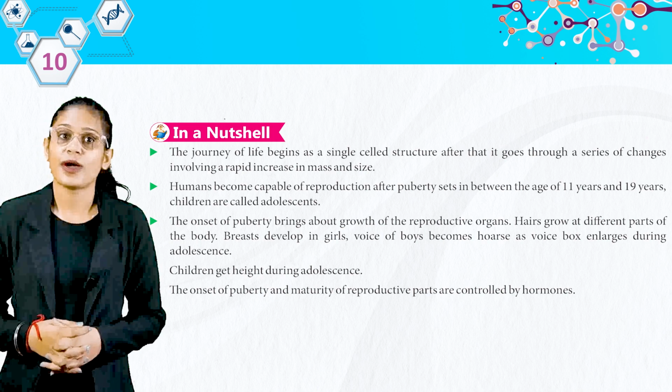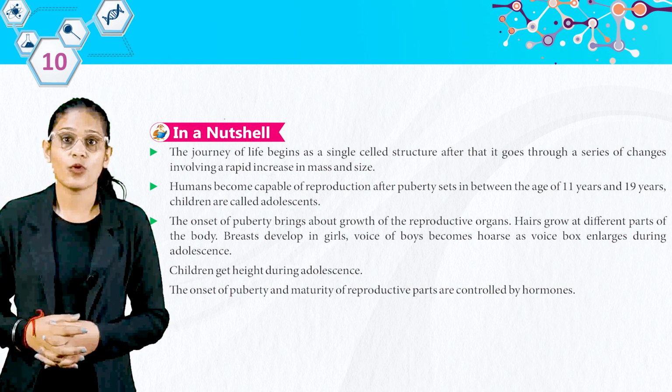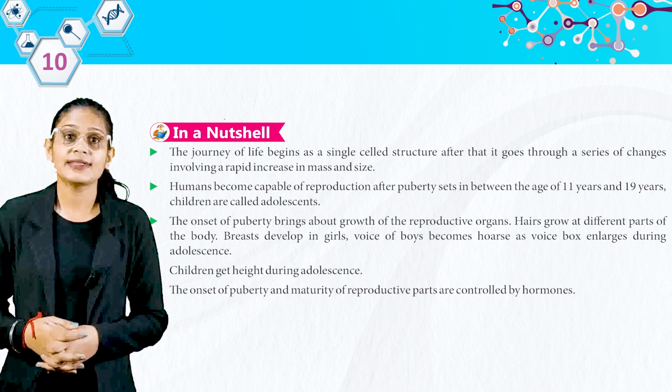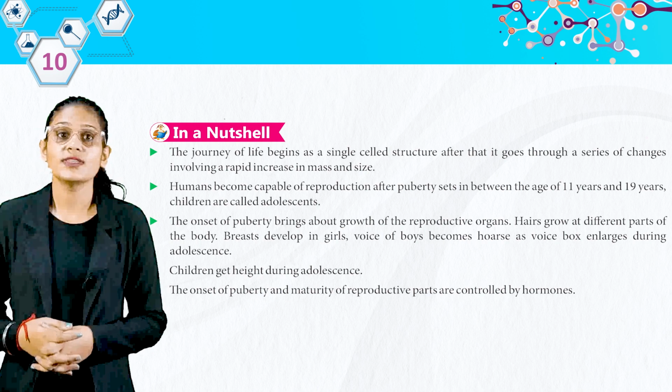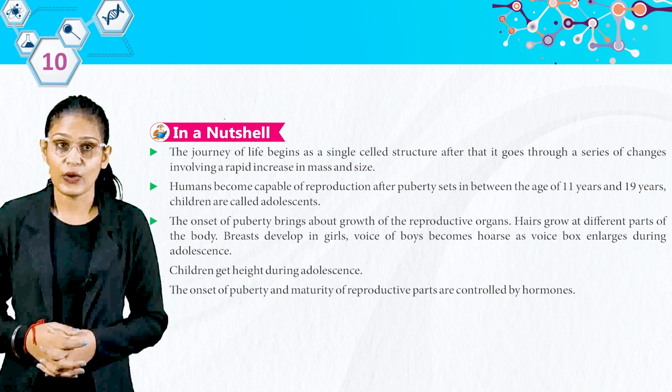Hair grows at different parts of the body. Breasts develop in girls. The voice of boys becomes hoarse as the voice box enlarges during adolescence. Children gain height during adolescence. The onset of puberty and maturity of reproductive parts are controlled by hormones.